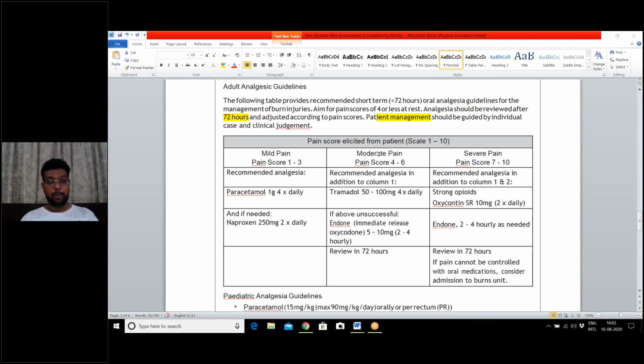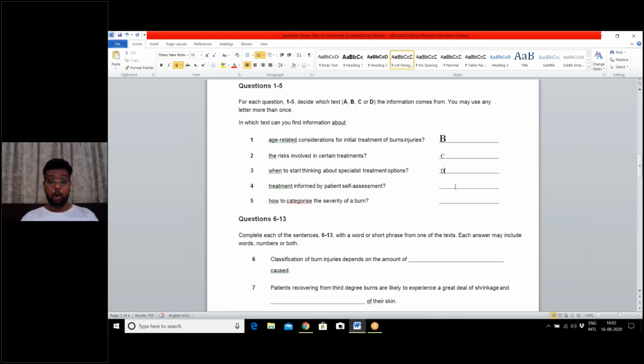So I will find my answer, pain scored elicited from patient. I haven't got my answer exactly, but I know my answer would be in D, because in D there is the entire list of treatment. So the answer would certainly come from text D, and we do not have to waste much of our time.